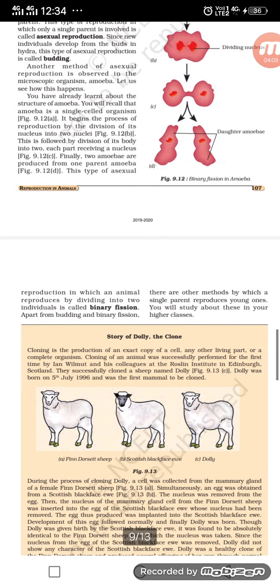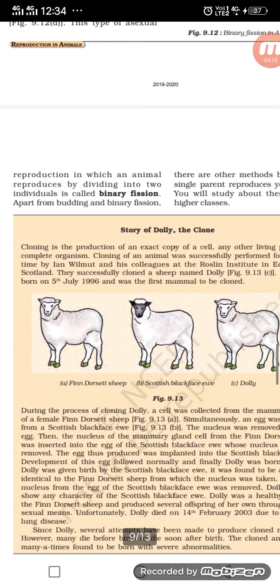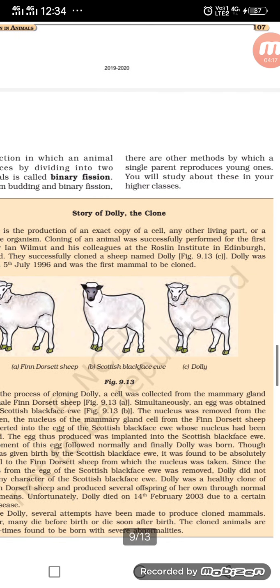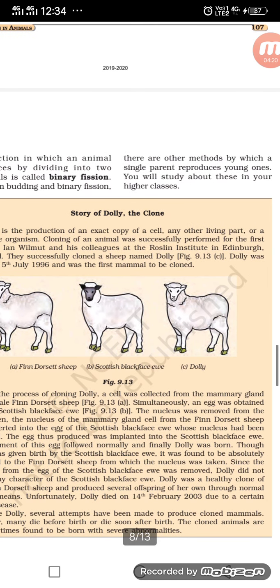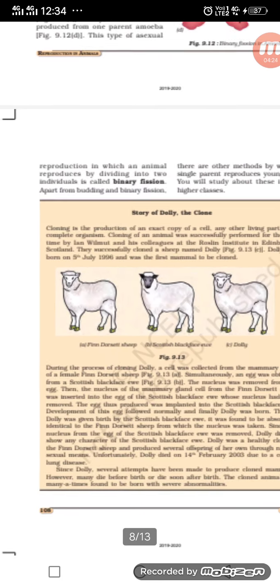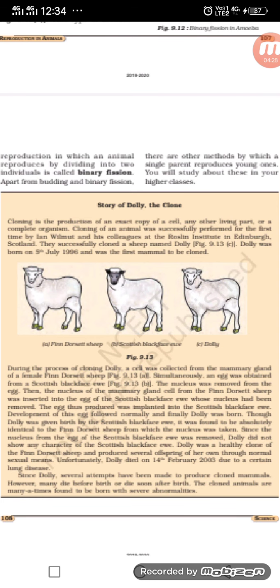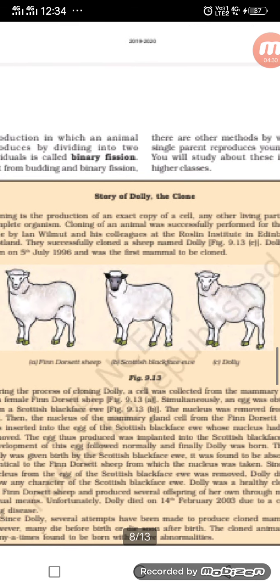So let's know about the story of Dolly. See here, cloning is the production of an exact copy of a cell, any other living part, or a complete organism. Cloning of an animal was successfully performed for the first time by the scientist Ian.